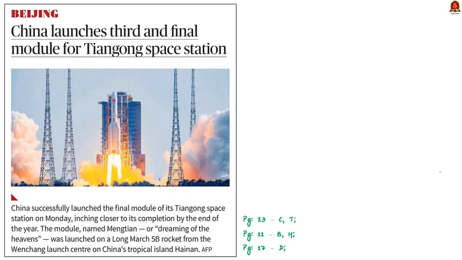See this article here. It talks about the Tiangong space station. Yesterday China had successfully launched the third and the final module of the Tiangong space station. Know that the particular module was named Mengtian, meaning dreaming of the heavens. This is the crux of the news article given here. In this context, let us learn about the Tiangong space station in detail and also about the difference between the Tiangong space station and the International Space Station.